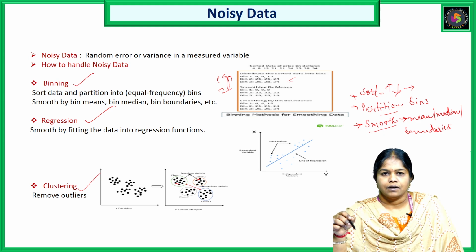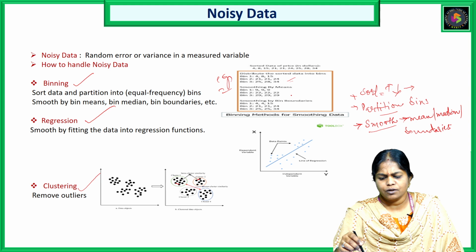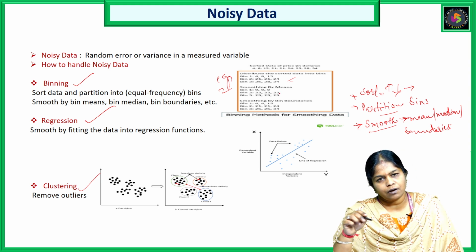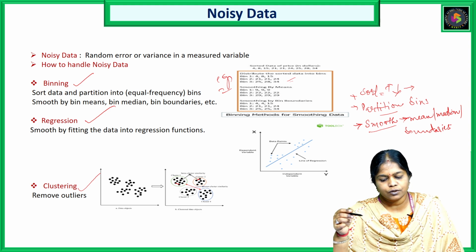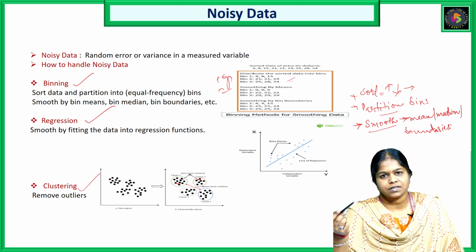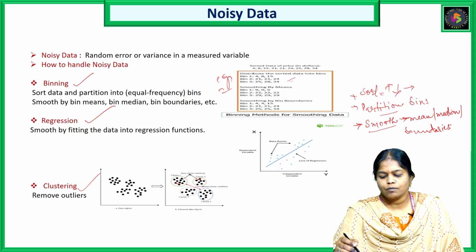And the second step is smoothing. We can use the means here. If you go for the mean of bin 1, we'll get 9. So I'm smoothing all the numbers with the mean value 9. And for bin 2, the mean value is 22. So I'm smoothing to make the process easier. Wherever it is necessary, we can use this binning. We cannot use binning for all problems. If you want to use the statistical measure mean, you can go with the mean. Or if you want to go for the boundary, you can go with the boundary.